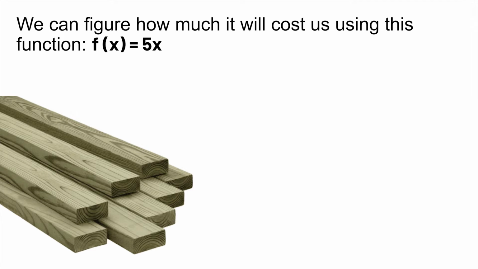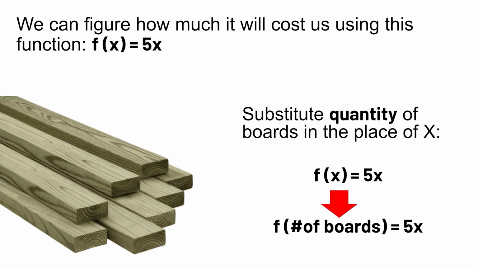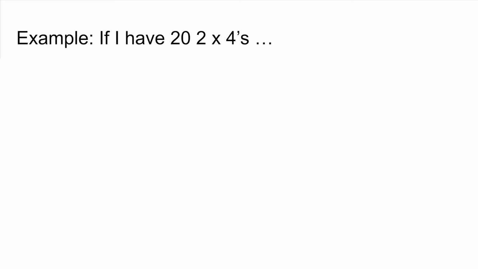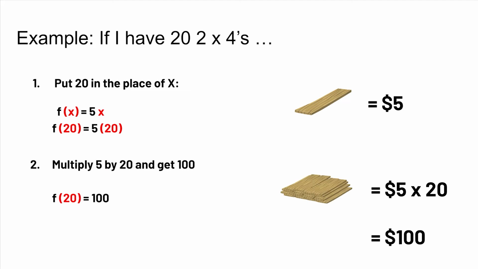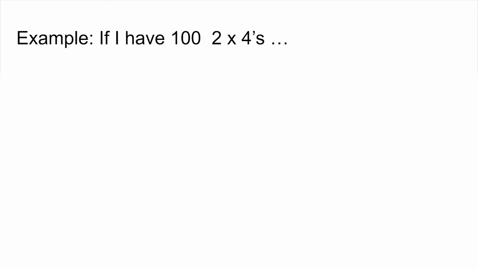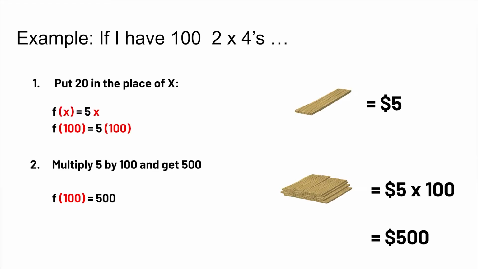We can figure how much it will cost us no matter the amount of boards we purchase using this function by substituting the quantity of boards in the place of x. Let's walk through this example using f(x) = 5x. If I have 20 2x4s, I put 20 in the place of x. I then multiply the $5 by 20 and get $100. If I have 100 2x4s, I do the same thing and multiply $5 by 100 and get $500.